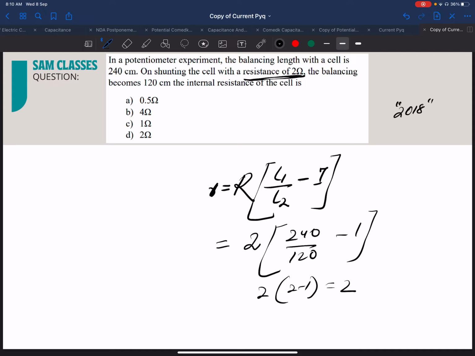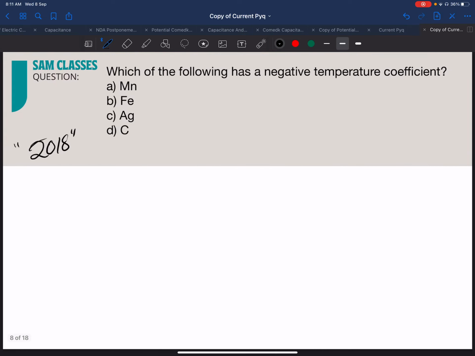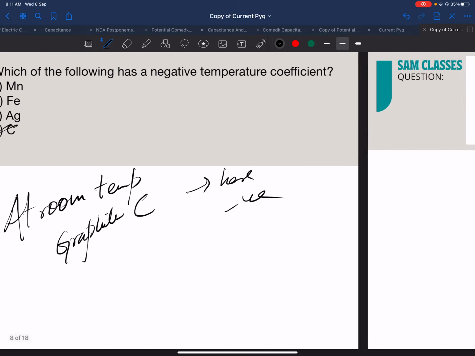If you're able to revise this much and the concept, all chapters will be very perfect. So don't worry, we'll try to put up everything today. Next, which of the following has a negative temperature coefficient? You need to mug up this value. At room temperature, graphite, which is a form of carbon, has negative temperature coefficient. It's a mug up question.